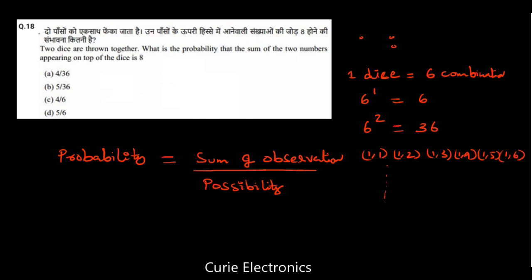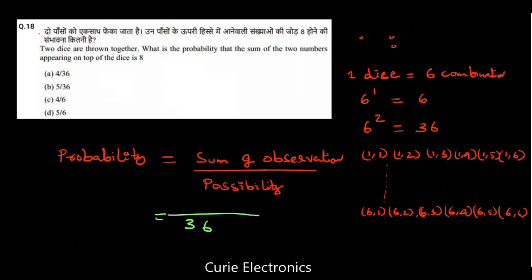It can go up to 6 1, 6 2, 6 3, 6 4, 6 5, 6 6. So like this we'll have 36 combinations. Now probability equals what? How many possibilities are there? 36 possibilities. What are the observations? Now we should get the sum of these two dice numbers.